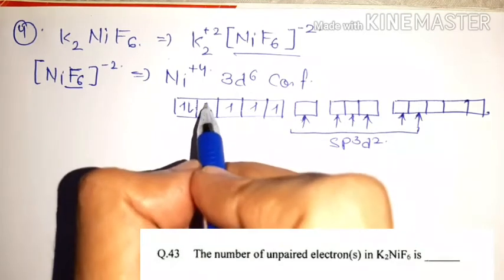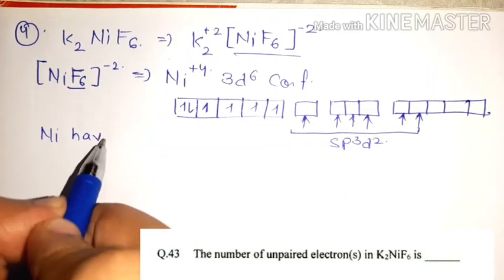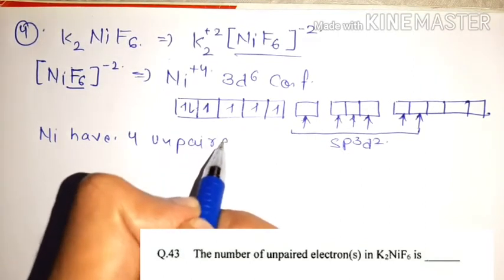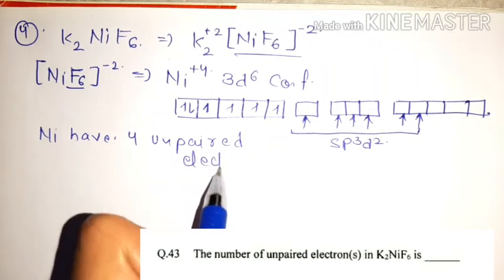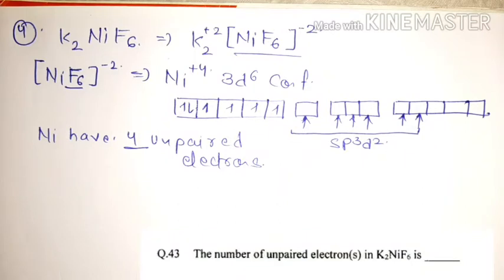So it means in this condition nickel has 4 unpaired electrons, which was asked in your question. So it means the number of unpaired electrons in this complex is 4. Okay, but friends, this is a wrong answer.